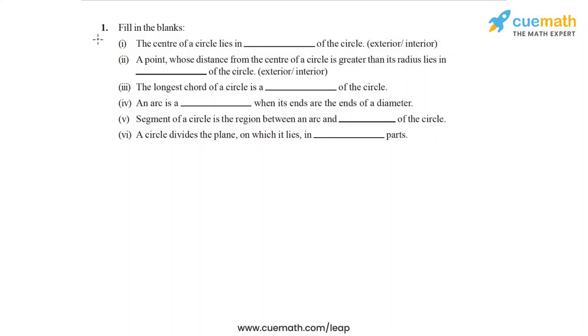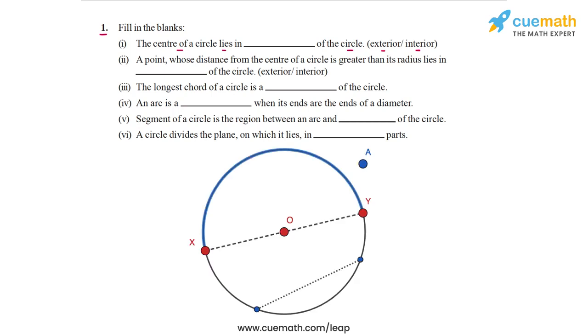Question 1 of this exercise is actually a very simple question on definitions of various parts of a circle. We are given these 6 statements and we have to complete them. For example, the first statement says the center of a circle lies in dash of the circle, and we have to pick one of these two options, exterior or interior. So I've drawn this figure of a circle for you with various parts and various aspects highlighted. So let's use this figure to fill up all these statements.